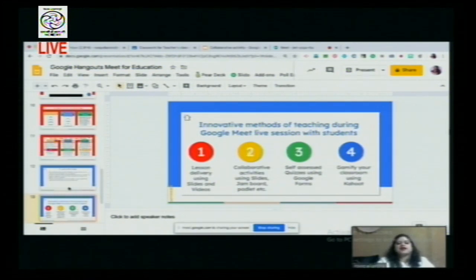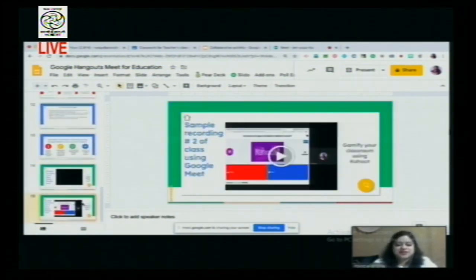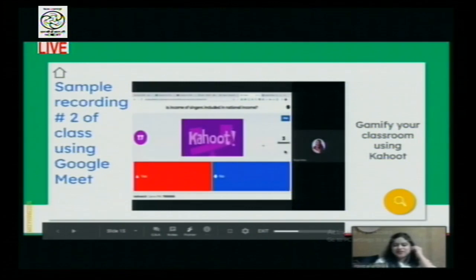And one and last thing that I would like to showcase is gamification. This is what the students love. Students love to play games in a virtual classroom and everybody is engaged. So let me show one sample video wherein the students are playing a game using Kahoot.